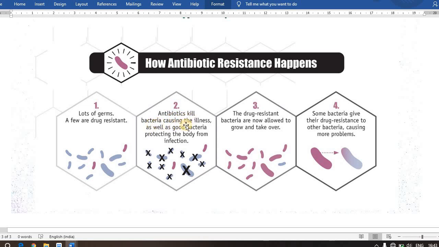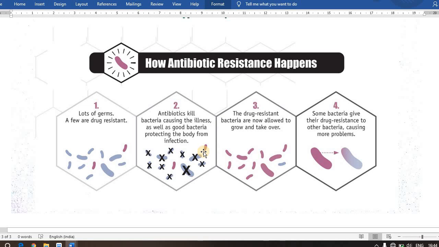Antibiotics kill bacteria causing the illness as well as good bacteria protecting the body from infections. So the bacteria which cause illness, antibiotics kill them, but a few of them are left, and these left ones are now drug resistant.